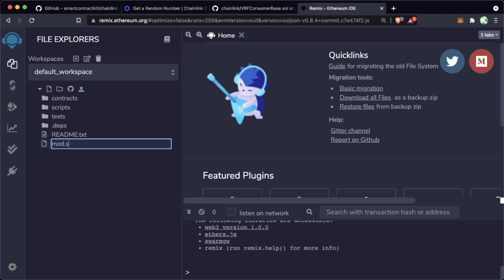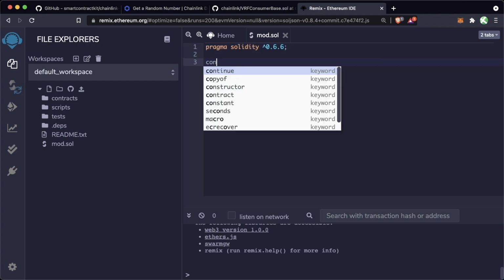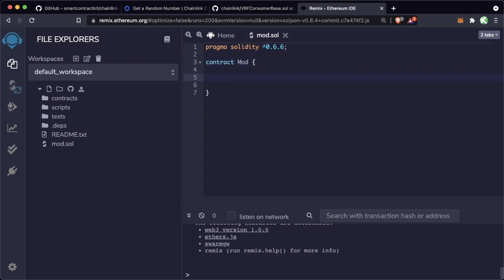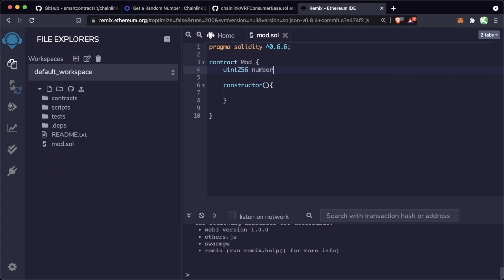We'll call it mod.sol. We'll do pragma solidity caret 0.6.6. We'll do contract mod. And in here, we'll do a constructor, blank constructor, and we'll get a global variable, uint256, number, and we'll set it equal to 5.